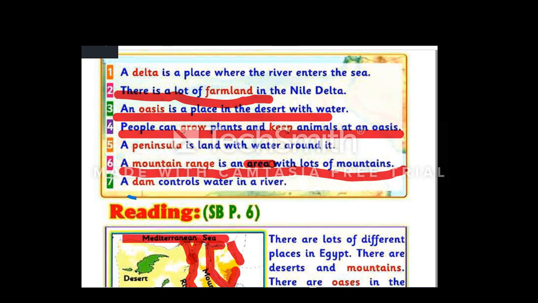What is the meaning of area? Place. A mountain range is a place with lots of mountains.